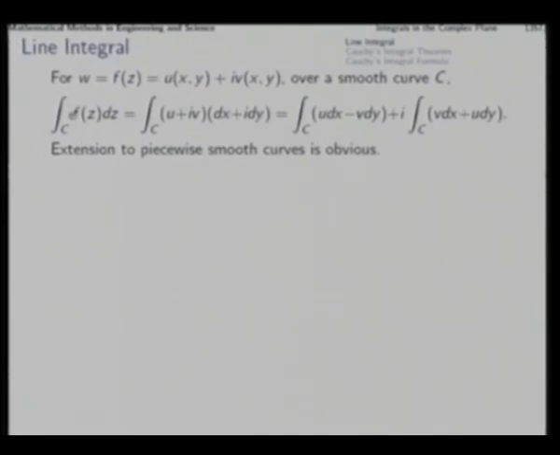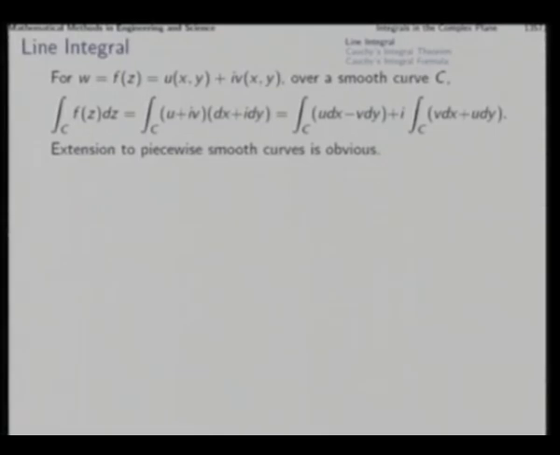That is, we consider f(z) as u plus iv and dz is as usual dx plus i dy, and then the product of these two will give us the real part as u dx minus v dy, which is here, and the imaginary part will be v dx plus u dy, which is here. Now, this real integral plus i into this real integral will give us the line integral of f(z). So, this will be a complex function obviously, because this is the real part and this is the imaginary part. Now, this we have defined for the time being over a smooth curve C.